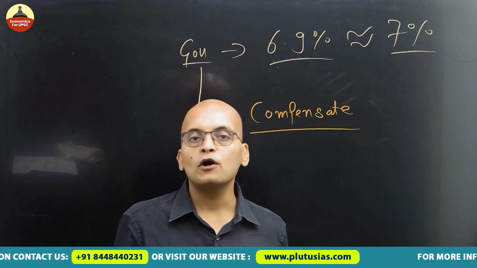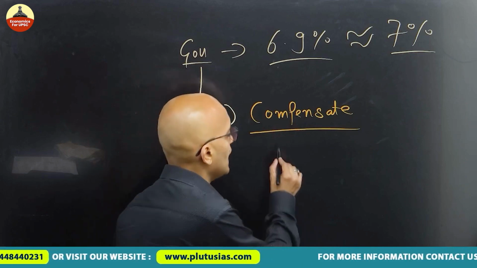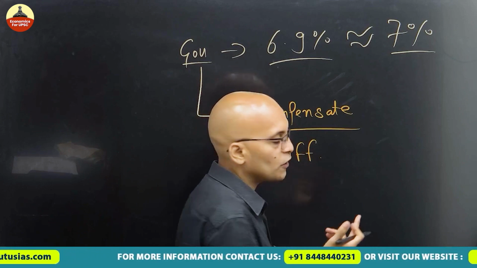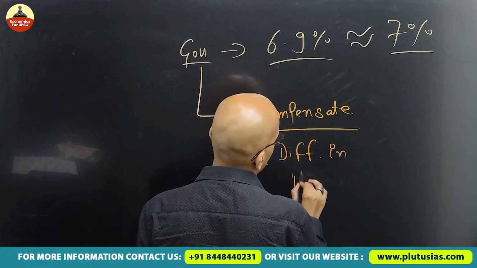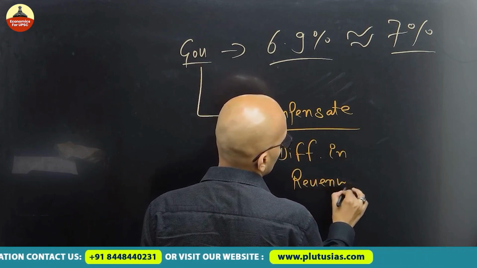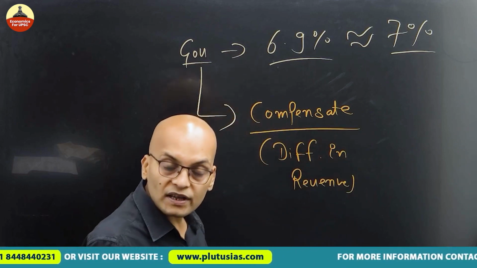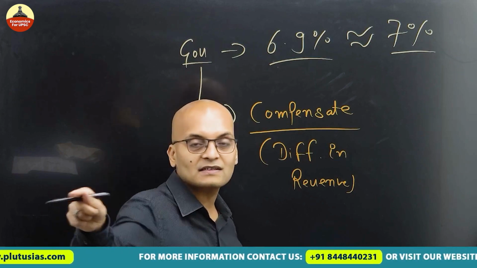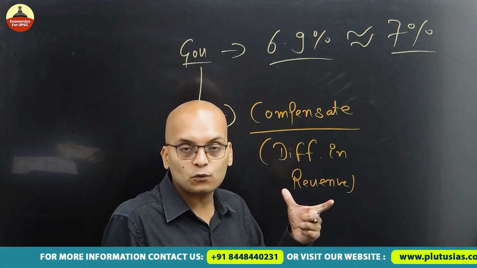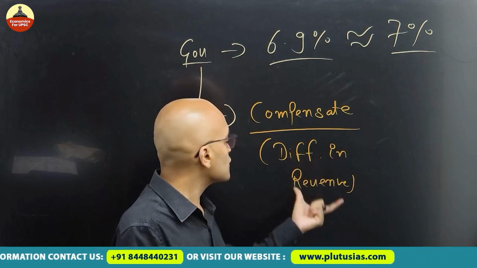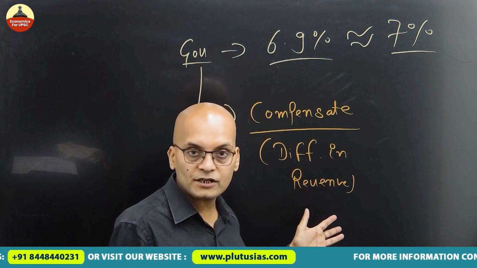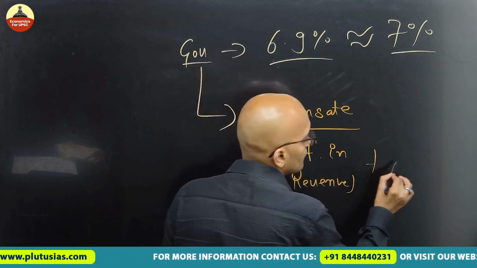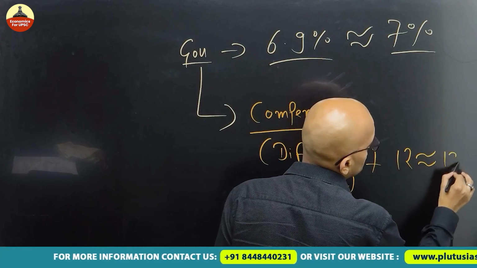So the government said no problem, we are going to compensate the actual amount or difference. I am writing difference in short. Difference in revenue, and we are also going to compensate for the inflation. It's there in the GST Council's note. You can Google it. You can take it out from the net. So the difference in revenue we are going to compensate. And by how much rate are we going to compensate? They said nearly 12 to 13%.